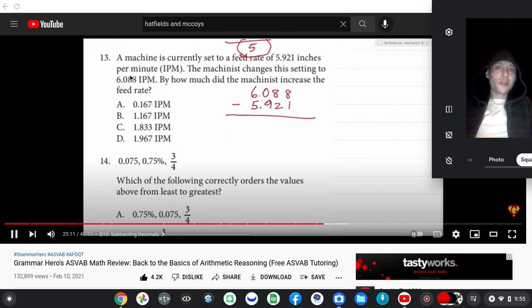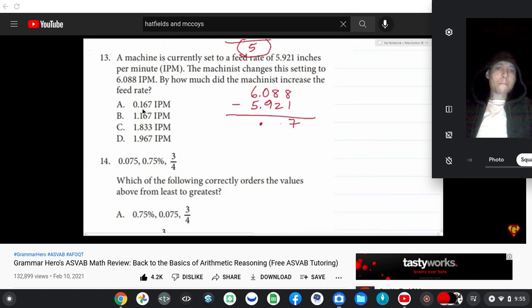As we did when we added decimals, we're going to take this decimal and just drop it down in place. Because there's nothing there, you cross that out, which gets it 0. 8 minus 1 is 7. 8 minus 2 is 6. 0 minus 9, we can't. This becomes 5. Fantastic. This becomes 10 now.